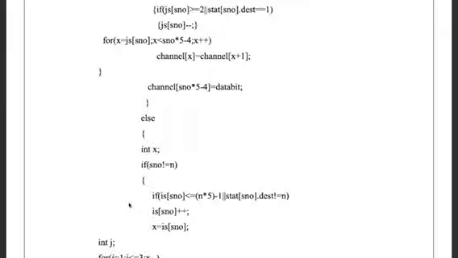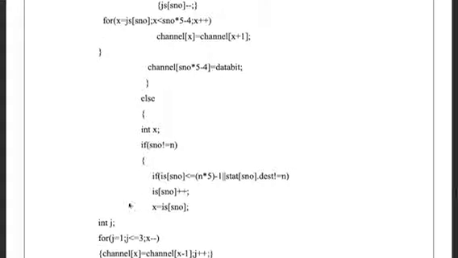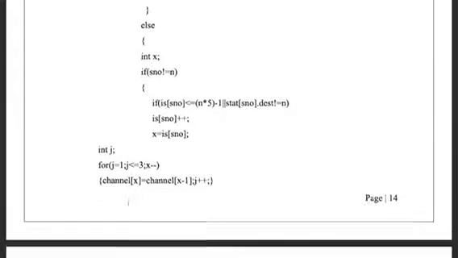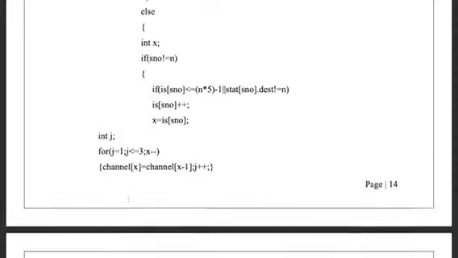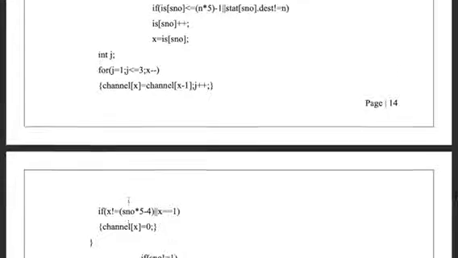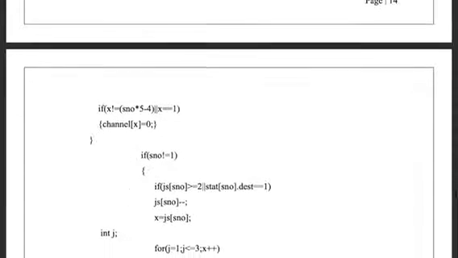Else, if there is no possibility of collision, then we will check whether the serial number is not equal to n, then we will increment the IS of serial number. Else, if the serial number is not equal to 1, then we will decrement the JS of serial number, and hence we will increment the X value of the channel array.